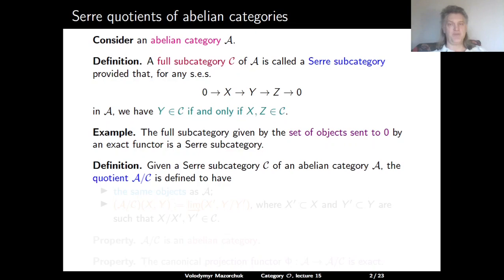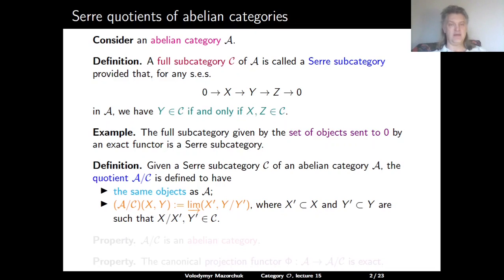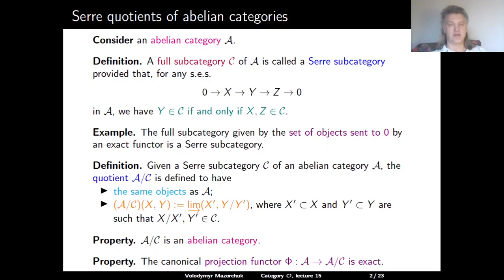Given a Serre subcategory C of an abelian category A, we can define the quotient A divided by C as the category which has the same objects as A and such that for X and Y in A, the hom space from X to Y in the quotient A modulo C is defined as a direct limit of the homs from X' to Y divided by Y', where X' is a submodule in X such that the quotient X divided by X' belongs to C, and Y' is a submodule in Y such that Y' belongs to C. And the classical property is that this quotient is an abelian category, and the canonical projection functor phi from A to A divided by C is exact.